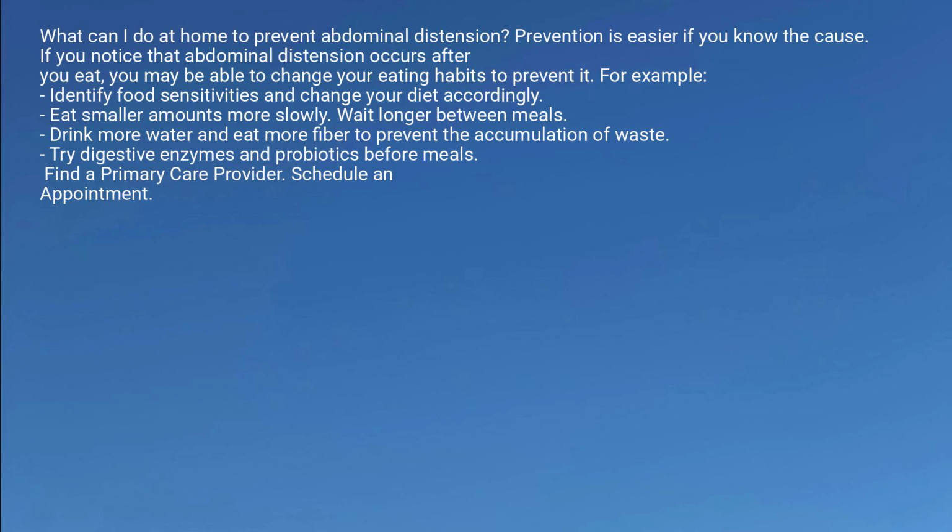What can I do at home to prevent abdominal distension? Prevention is easier if you know the cause. If you notice that abdominal distension occurs after you eat, you may be able to change your eating habits to prevent it. For example, identify food sensitivities and change your diet accordingly. Eat smaller amounts more slowly. Wait longer between meals. Drink more water and eat more fiber to prevent the accumulation of waste. Try digestive enzymes and probiotics before meals.